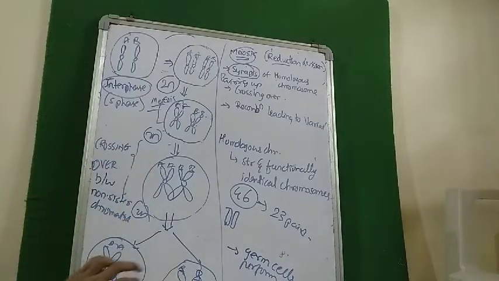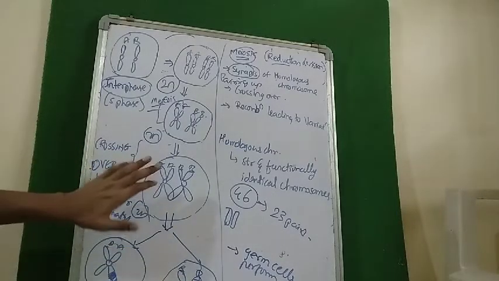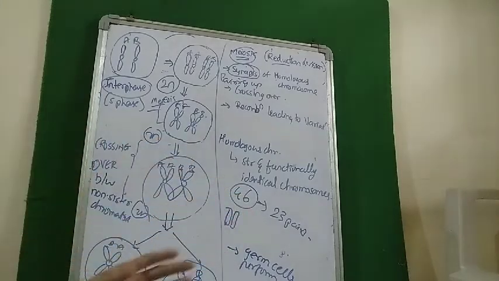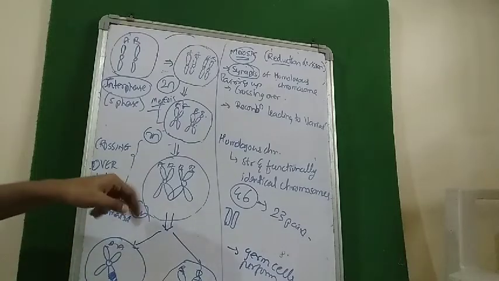Are you able to identify what I have done here? First of all, here there were 1, 2, 3, 4, say 4 chromosome-like strands. Now here 1, 2, 3, 4.